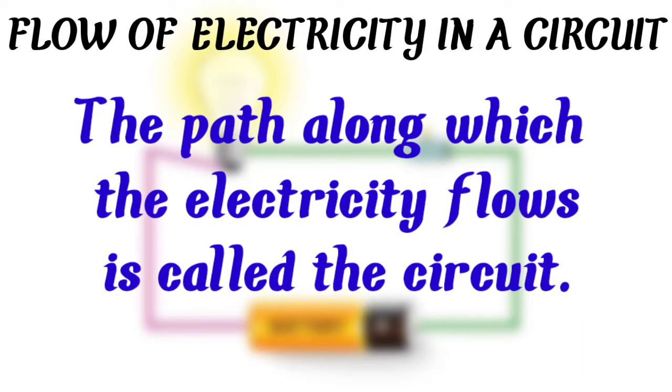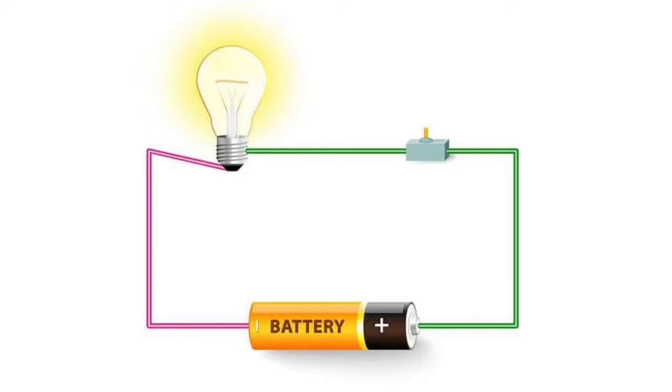The path along which electricity flows is called the circuit. So that path in which electric current flows is called a circuit. Electricity flows only if the circuit is complete, meaning if the circuit is broken or incomplete from any point, electricity does not flow through that circuit. With the help of an activity, you can easily demonstrate this thing.